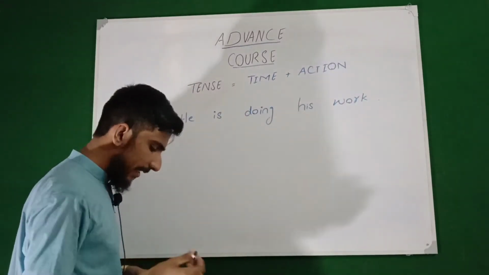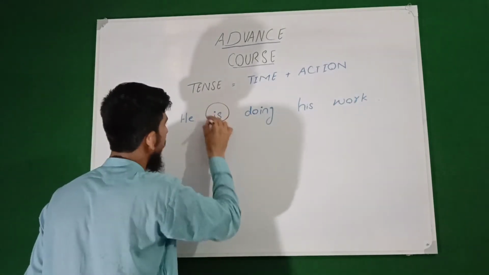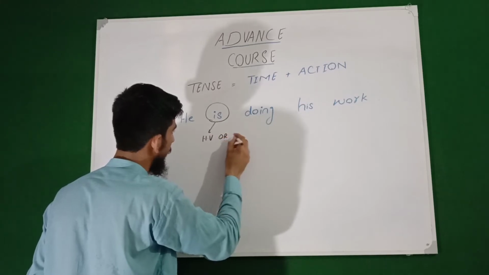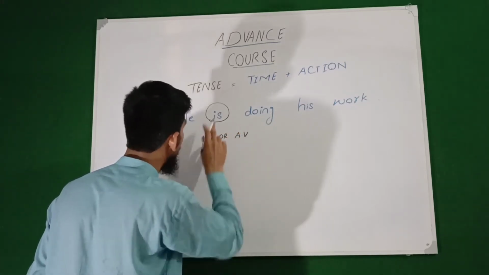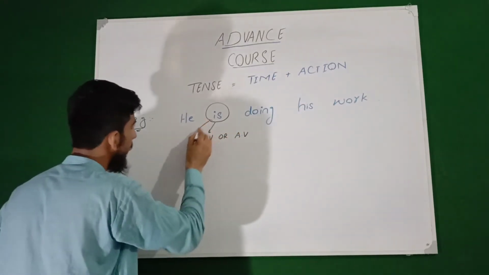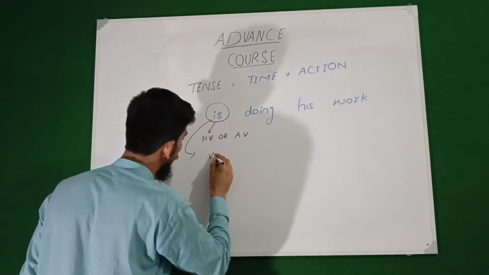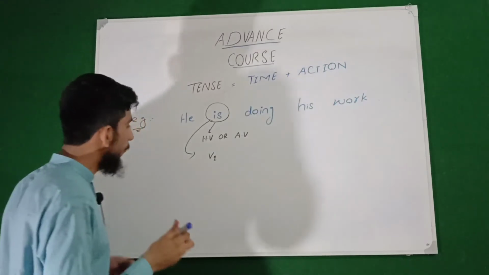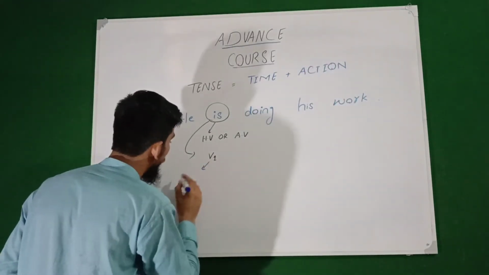now is is basically a helping verb or auxiliary verb, but remember that is is also verb first form, and we know that verb first form basically shows us present time.